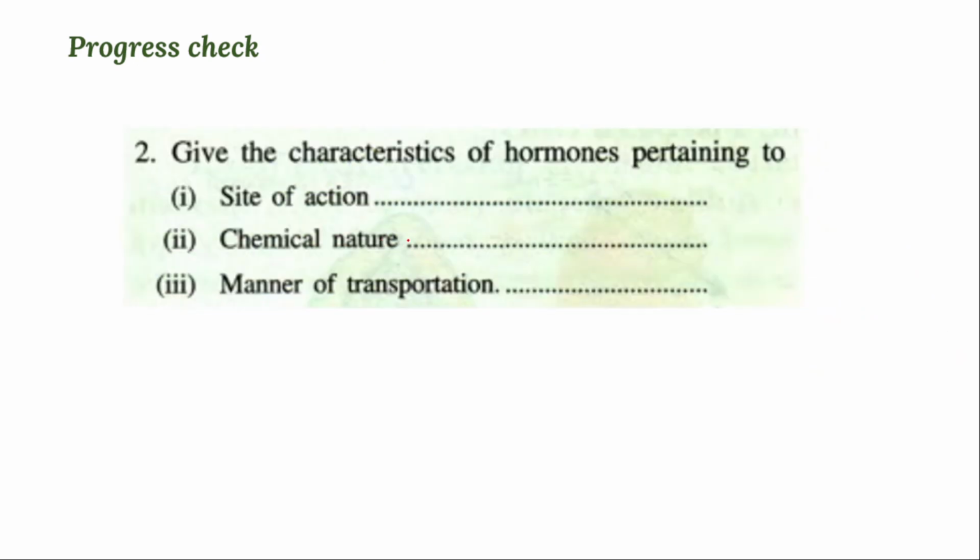Next, we can check that by the characteristics of hormones here. Site of action of the hormones: you can observe that the hormones will be secreted from the cells, and then pass through blood, right?